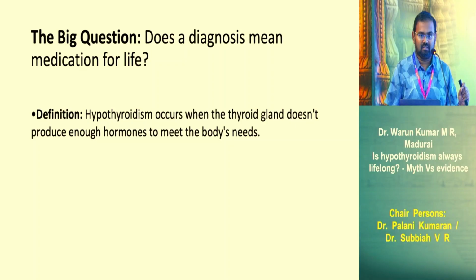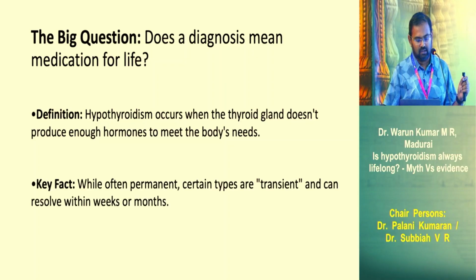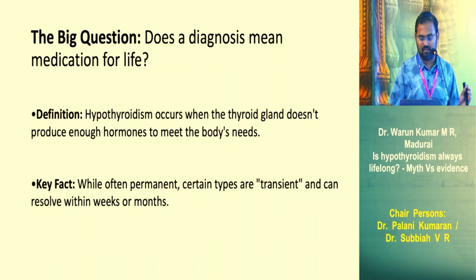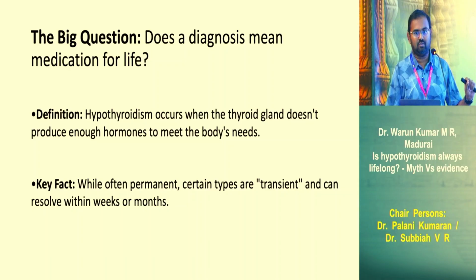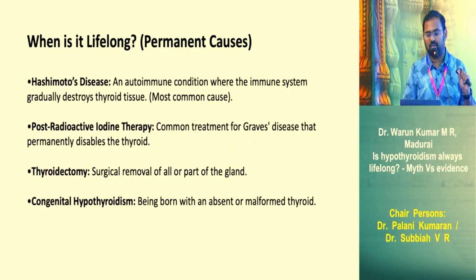Hypothyroidism basically means the gland is underproducing. It does not mean there is actually a disease entity. We think hypothyroidism is a disease entity, but it's actually a manifestation where the thyroid is not able to produce sufficient hormones. While most of the cases are permanent, we still see a lot of transient cases in practice, which require just follow-up over weeks to months without any replacement.